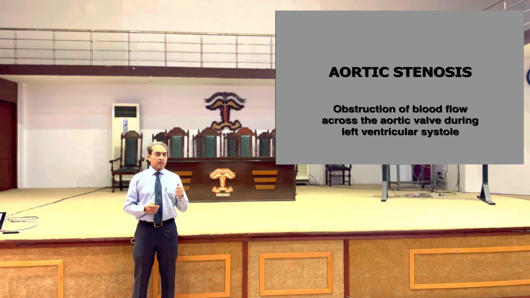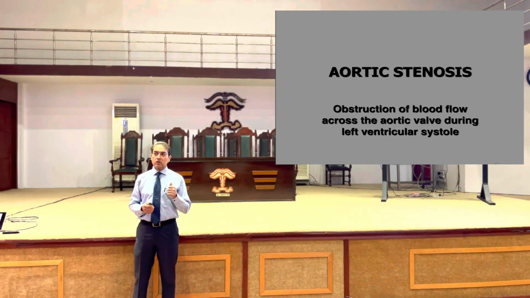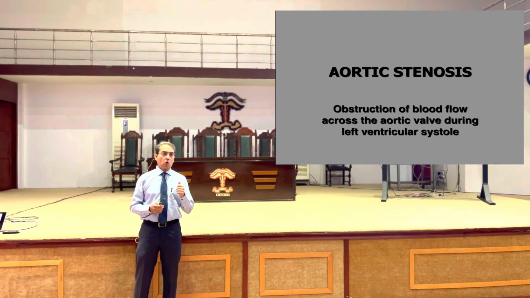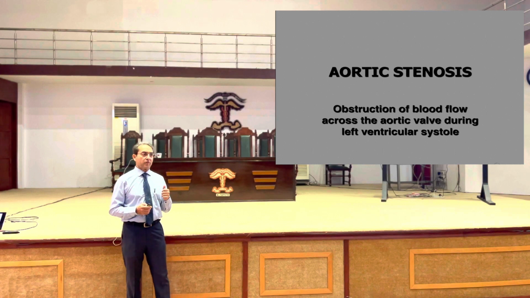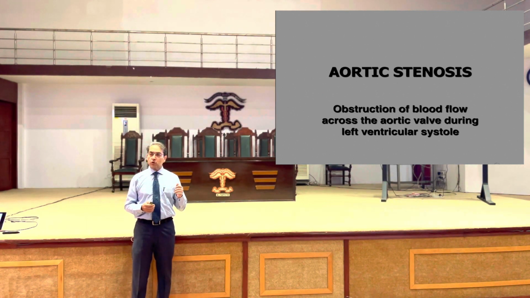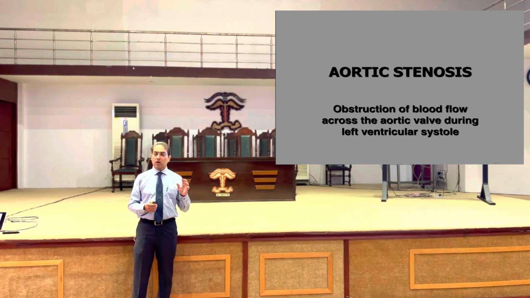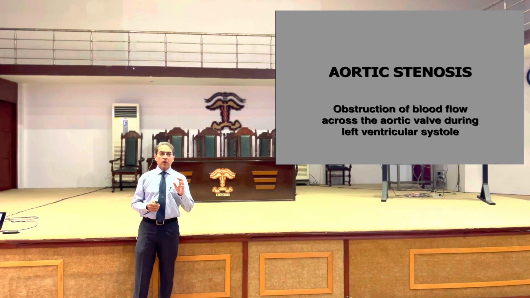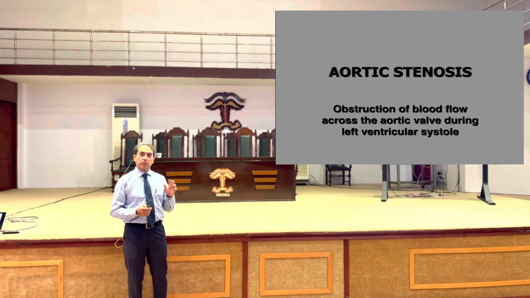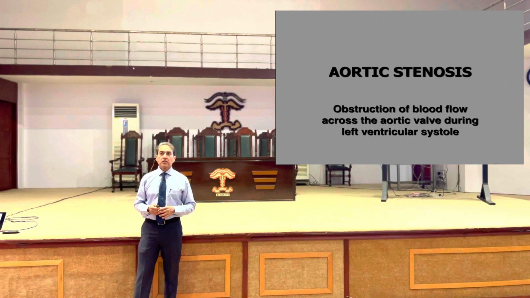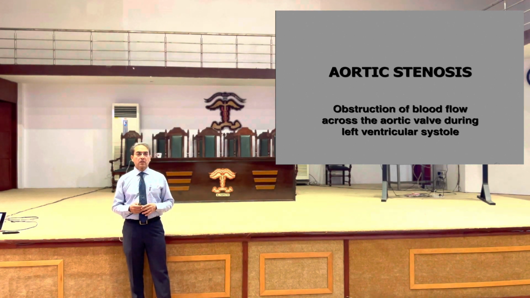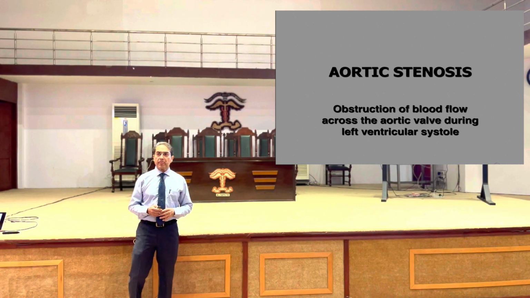Now, this is one situation of pressure overload, that is left ventricular outflow tract obstruction. What is the other pressure overload situation against the left ventricle in addition to this aortic or outlet valve disease? What is the most common and the most important pressure overload situation? It is the systemic hypertension.